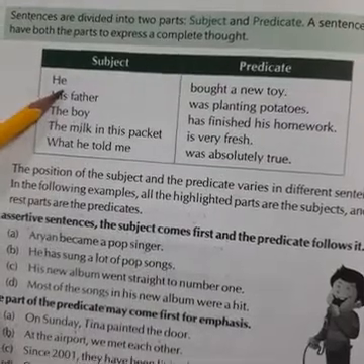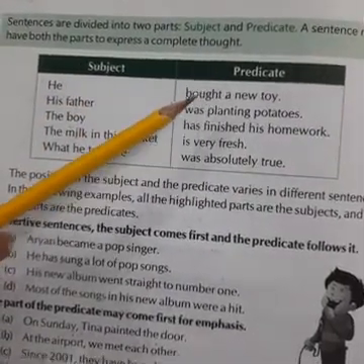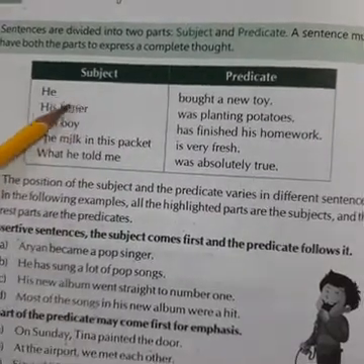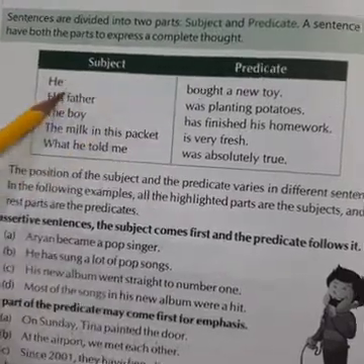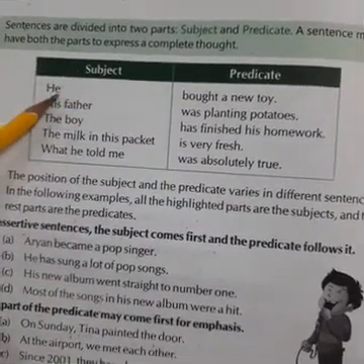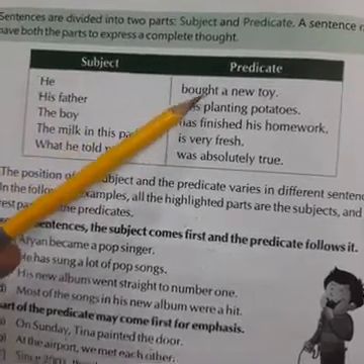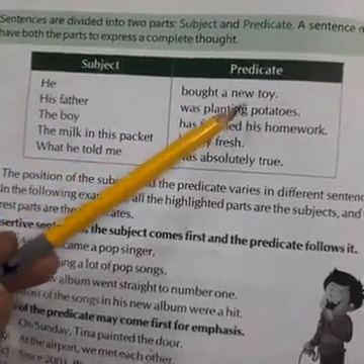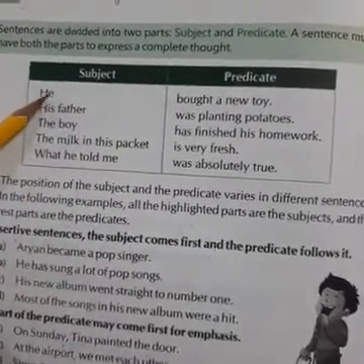Subject is the one whom we are talking about, and the remaining sentence is the predicate, meaning what the subject is doing is called the predicate. For example, who's the subject? He is the subject in this sentence, and what is he doing? He bought a new toy. So this is the predicate and this is the subject whom we are talking about.